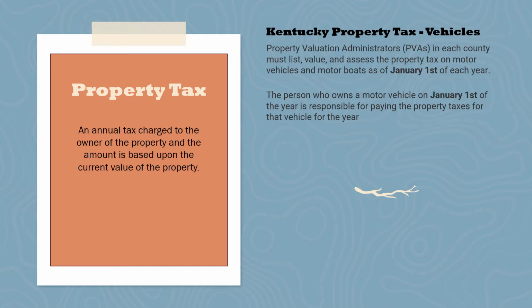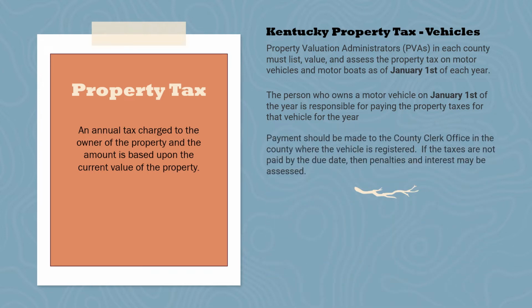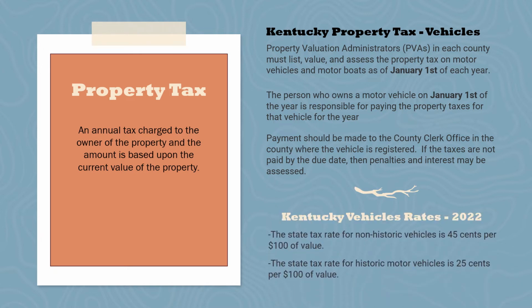They would still pay sales tax to that state when they bought the car, but they're not going to also pay a property tax in addition to that. But come next year at January 1st, they are then the person that is responsible for paying that property tax. The payment is made to the county clerk office in the county where the vehicle is registered. So you don't necessarily pay it to the state, but you go through your county to make that payment. So here are the rates for 2022.